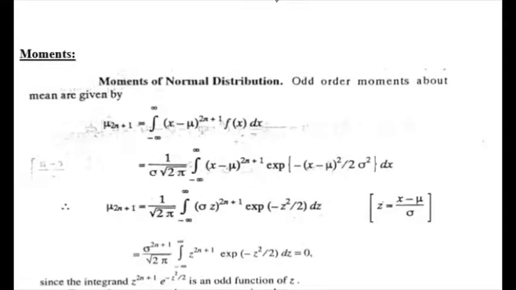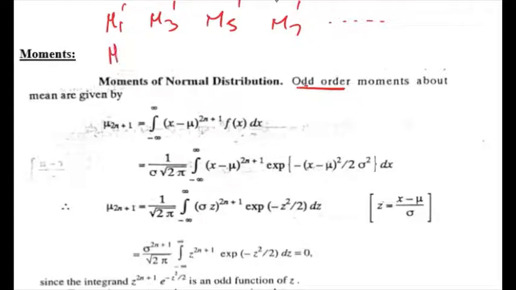For normal distribution, the moments are given by, there are two types of moments. One is called odd order moments and the other even order moments. Odd order moments are mu 1 dash, mu 3 dash, mu 5 dash, mu 7 dash, etc. And even order moments are mu 2 dash, mu 4 dash, mu 6 dash, mu 8 dash, etc. This is for the raw moment case.